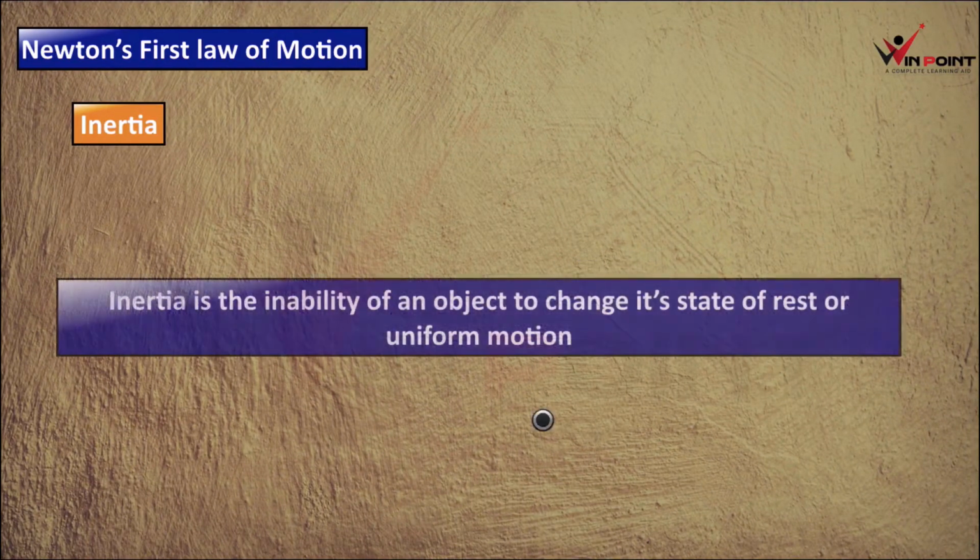Now we can define inertia. Inertia is the inability of an object to change its state of rest or uniform motion.